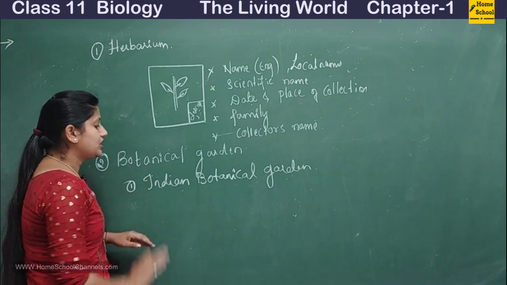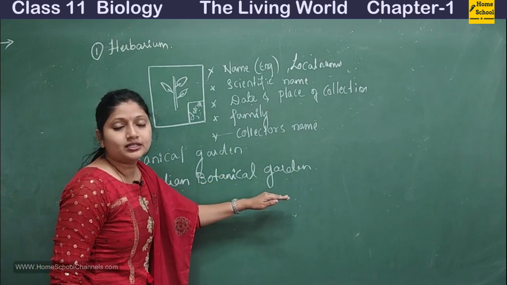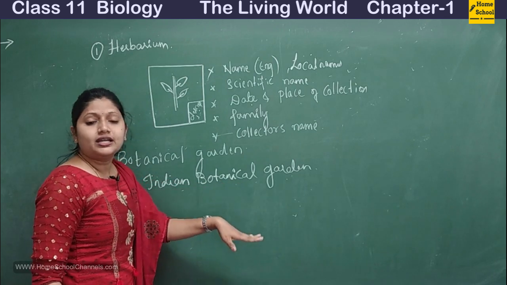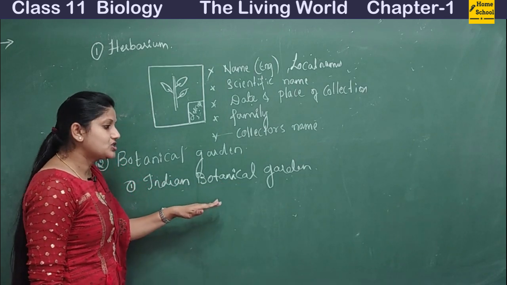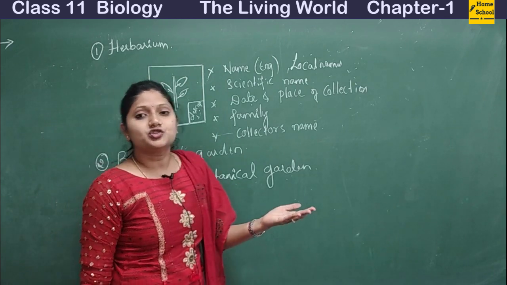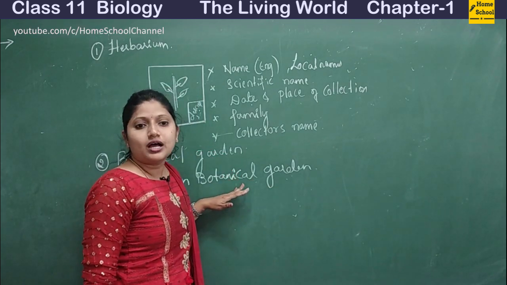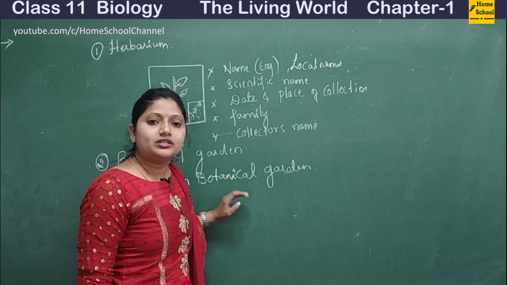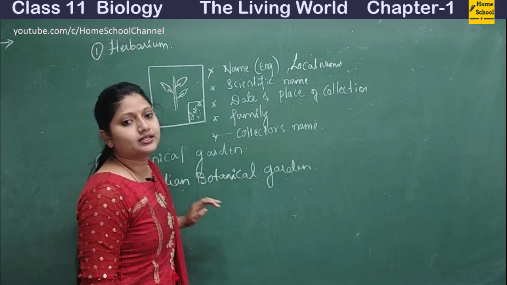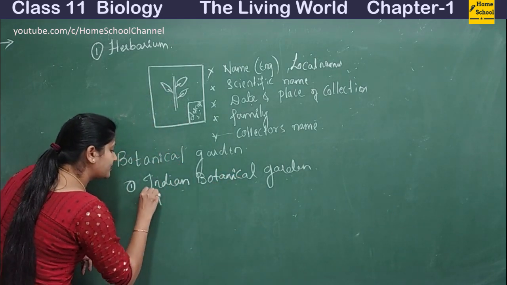After that it was changed to Indian Botanical Garden, and very recently its name has been changed again. There might be a chance in the examination that instead of asking this name, they can also ask it as Acharya Jagdish Chandra Bose Botanical Garden. Remember this.